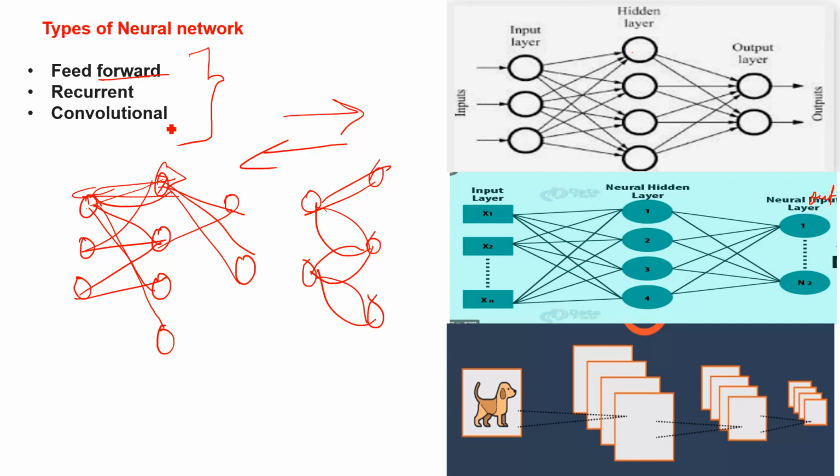Last one is convolutional neural network. What happens here? It is exactly the same as feed forward, data is unidirectional, but instead of one hidden layer, in convolutional we have two hidden layers. So see how simple these types are. In feed forward, data is flowing only in one direction. Recurrent, data is flowing in both directions. Convolutional, data is flowing in one direction, but we have two hidden layers instead of one as in feed forward. Right, there are some other types, but these are the main types you can find in your books.